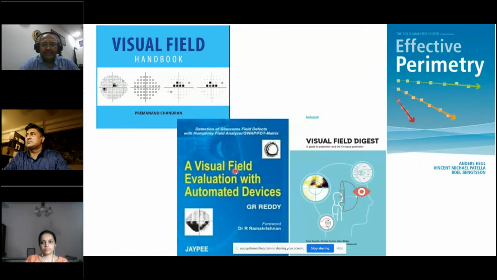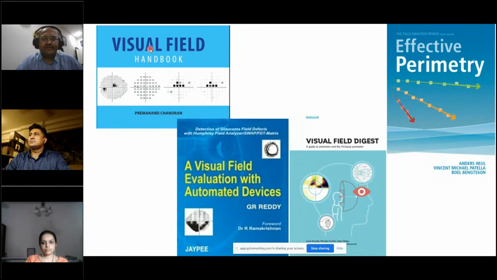G.R. Reddy's book on visual field evaluation, and then the Octopus Guide, the Visual Field Digest, and Effective Perimetry, which is the Humphrey's by Anders Heijl, who's the author of the EMGT trial, so to say. All these 4 books you can easily refer to, and a lot of the material from this talk is from these books.